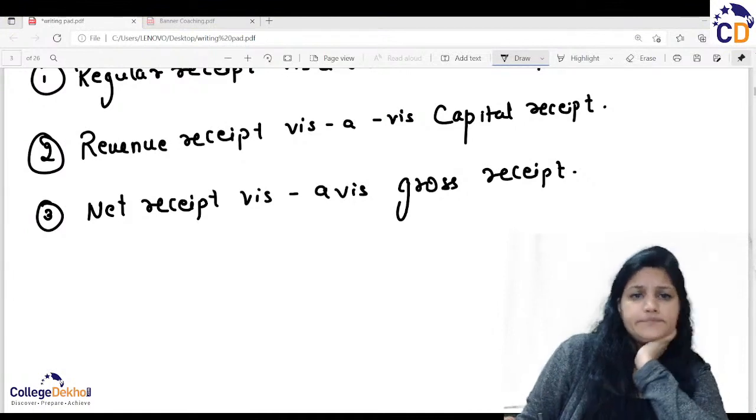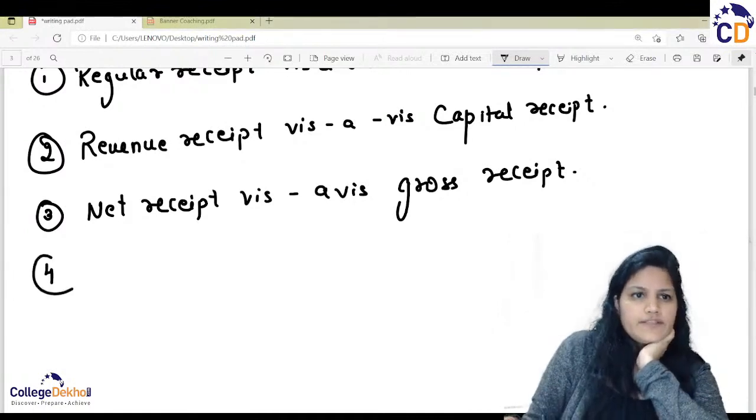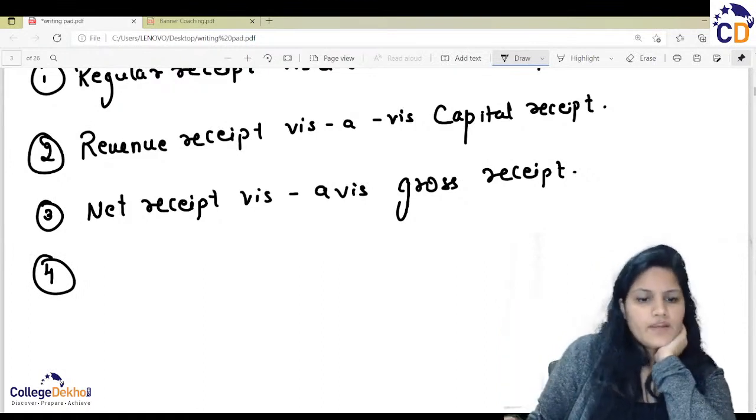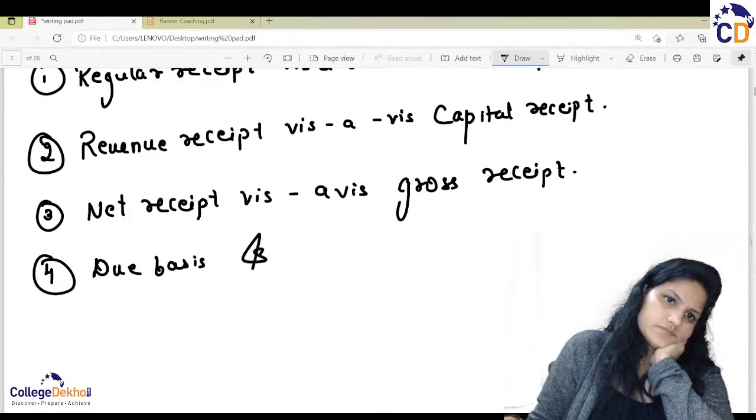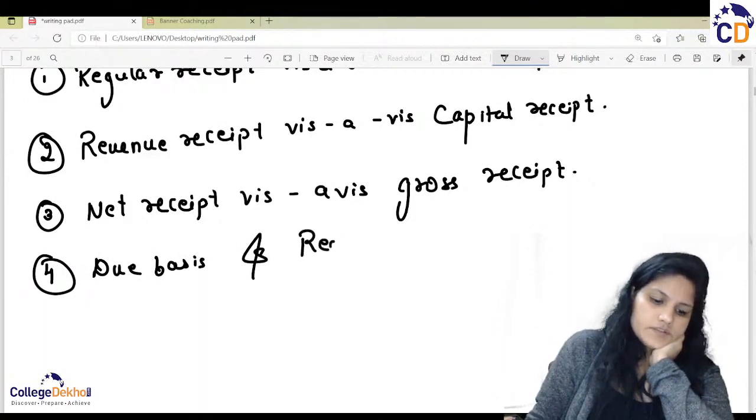One more point, the fourth point in terms of the concept of income, is the due basis and receipt basis.